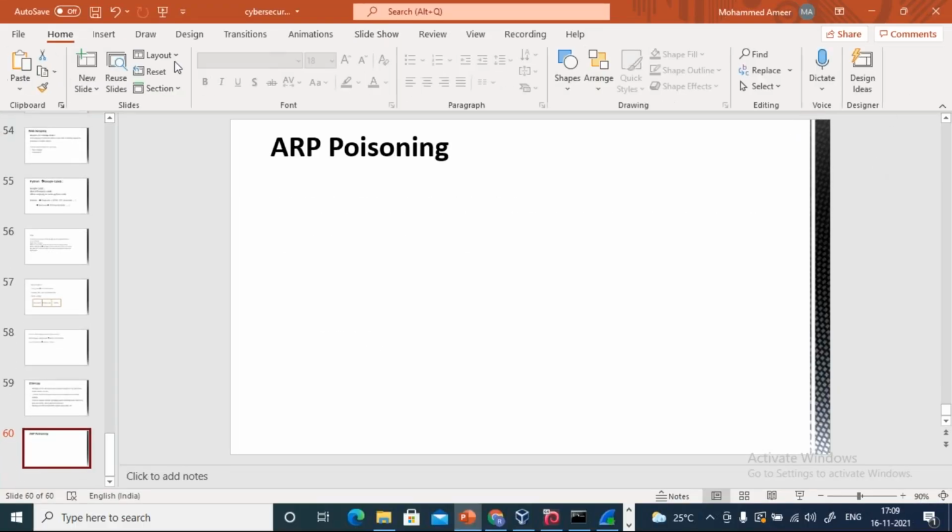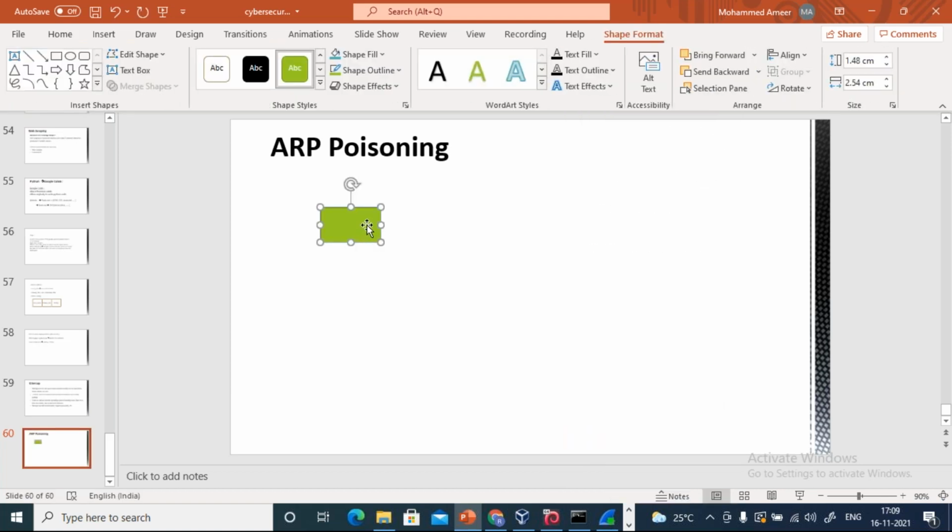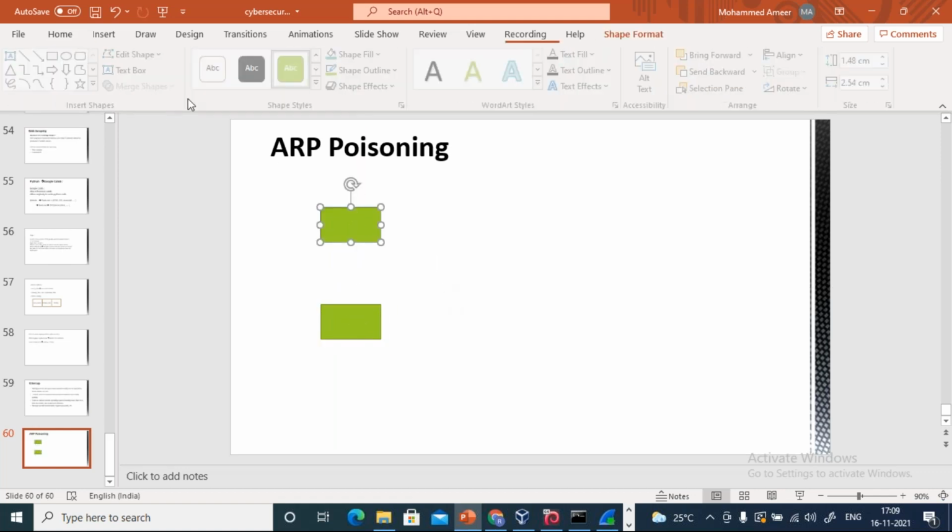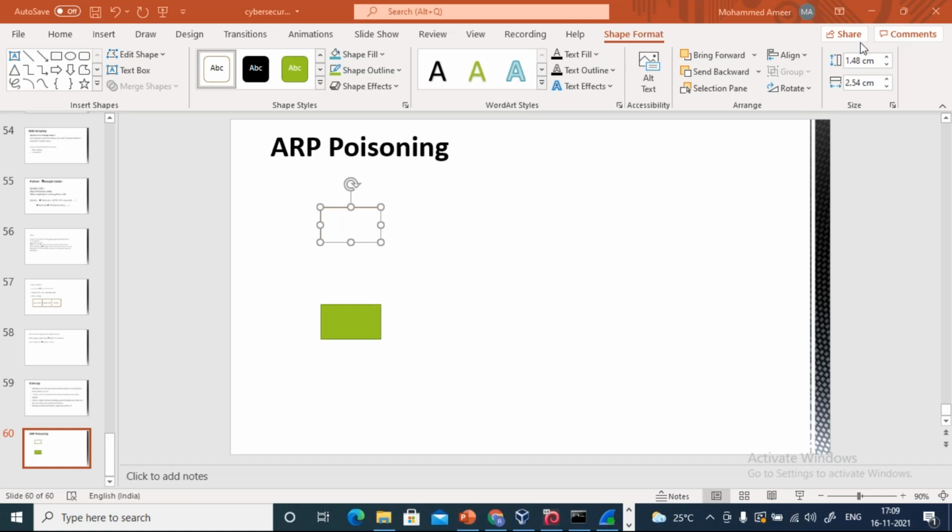So for that, let me just draw some images here. Let's say this is my system. Let's say there are two systems here. Bear with my drawing, okay guys?